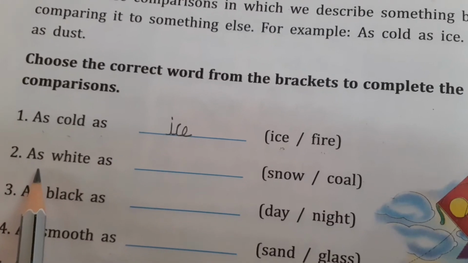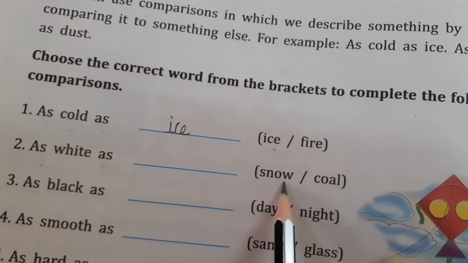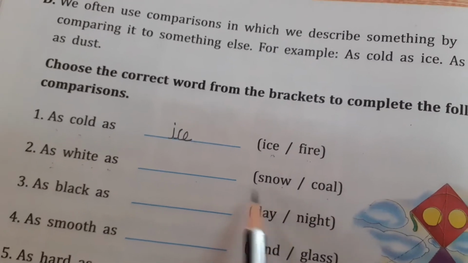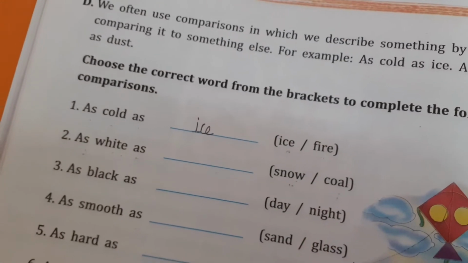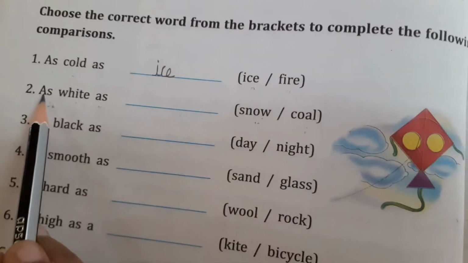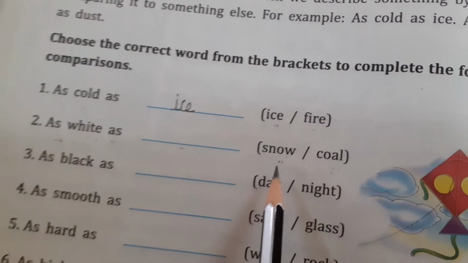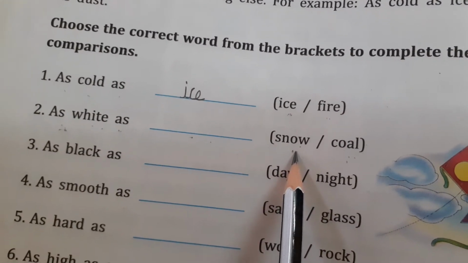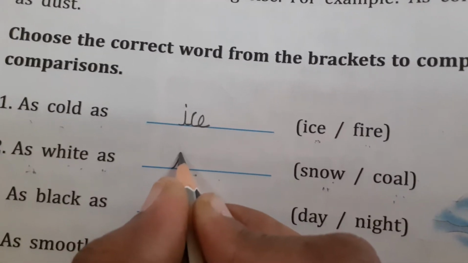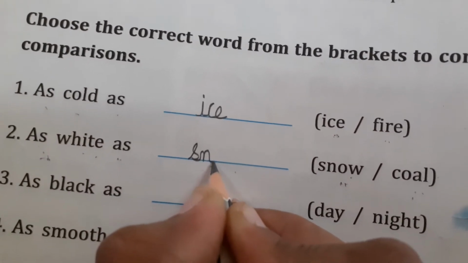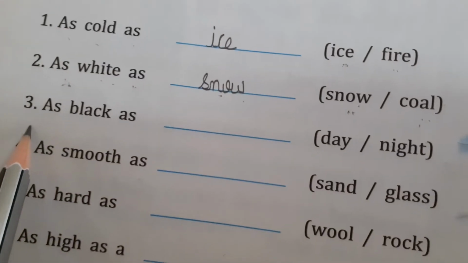Next, second one, as white as dash. Snow or cold? As white as what, children? So what will be white, children? Snow, no? So snow. So you need to write here on the line, S-N-O-W. Okay?